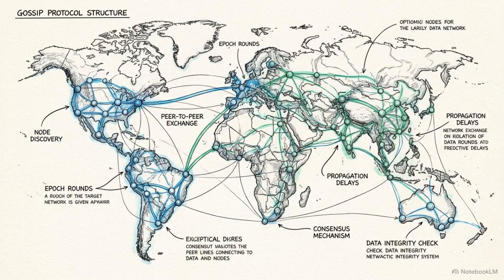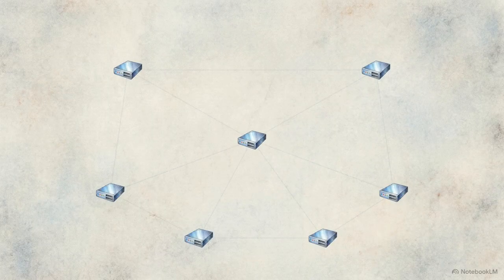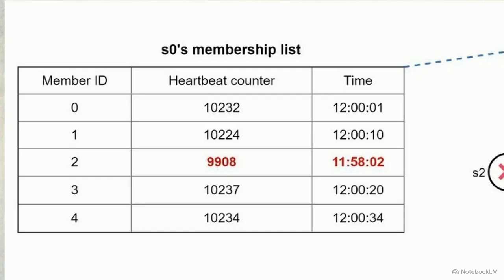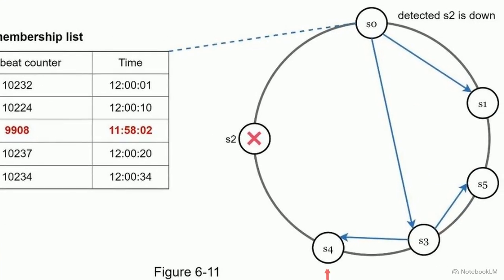To fix this, large-scale systems use a decentralized mechanism known as the gossip protocol. Here is how it operates. Each node maintains a local membership list containing the heartbeat counters of its peers. Every second, a node updates its own counter and sends its list to just a few randomly selected neighbors. If a heartbeat hasn't increased in a set period, that specific member is flagged as offline. When those random neighbors receive the list, they update their own records and forward the news.